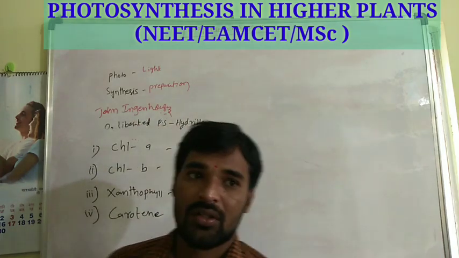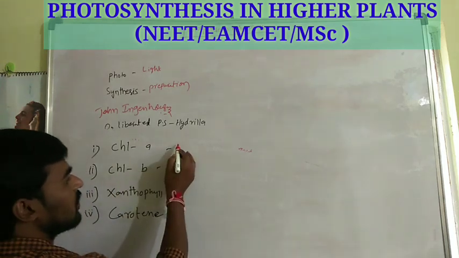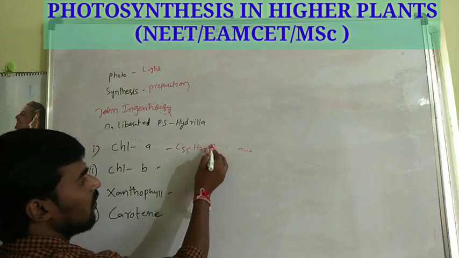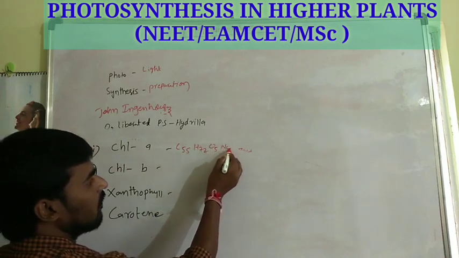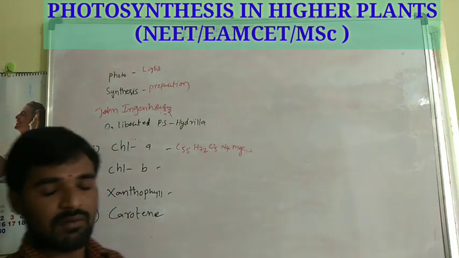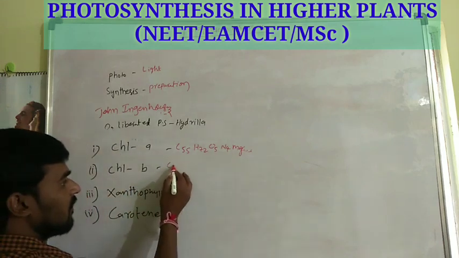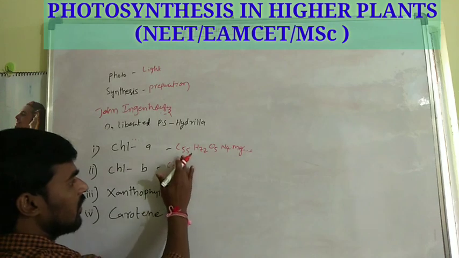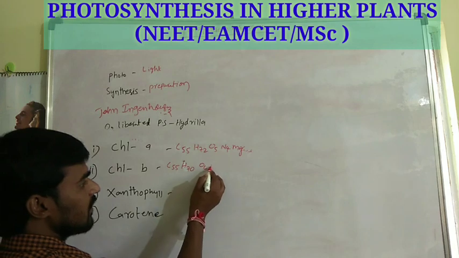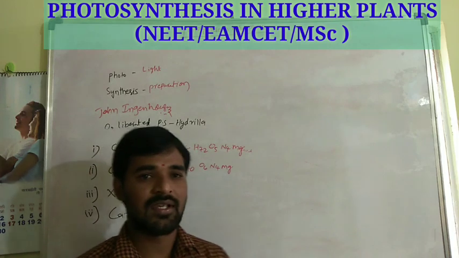So the formula of chlorophyll A is C55H72O5N4Mg. This is the molecular formula of chlorophyll A. The molecular formula of chlorophyll B is C55H70O6N4Mg.